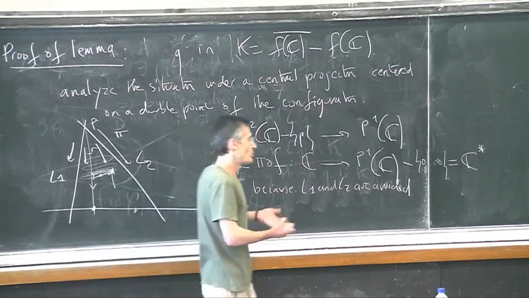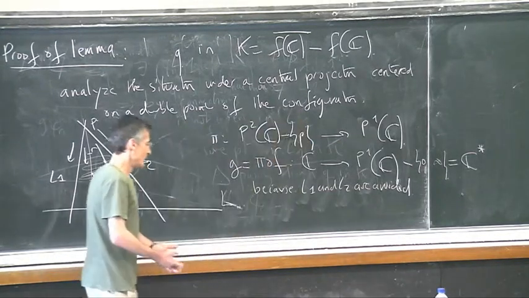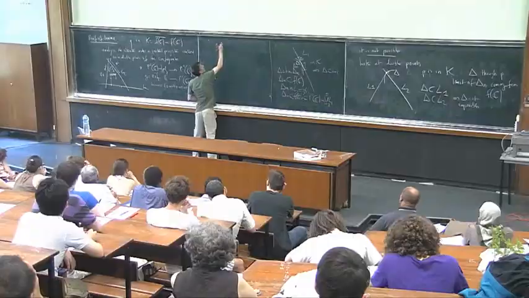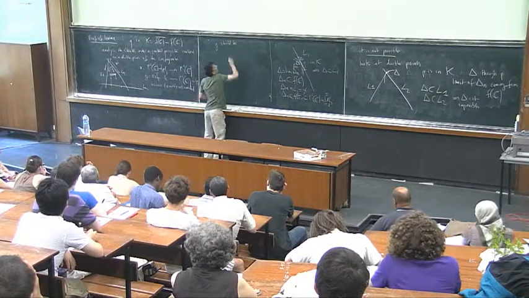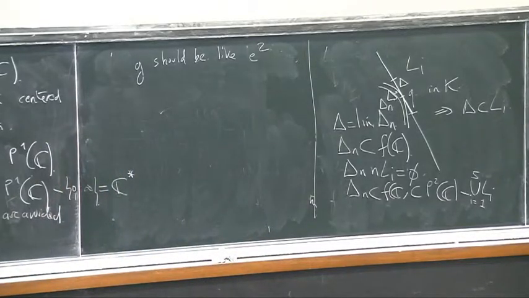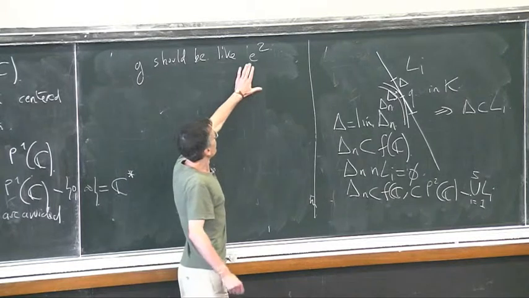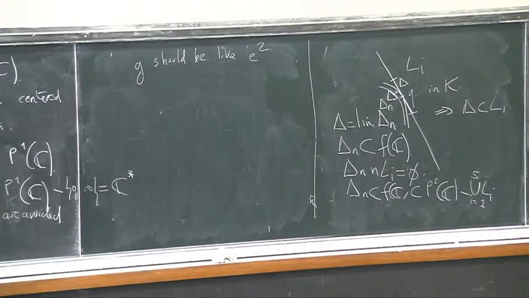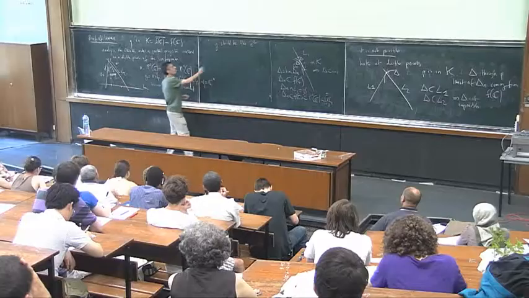That means when you achieve the analysis up to the end, that G should be like just exponential of Z. It's not completely true, but it's almost true. It's exponential of a polynomial of degree 2, actually, at most. So think of it as being just exponential of Z. What I keep from that information is only that the projection like that is a covering map. This is a covering map.